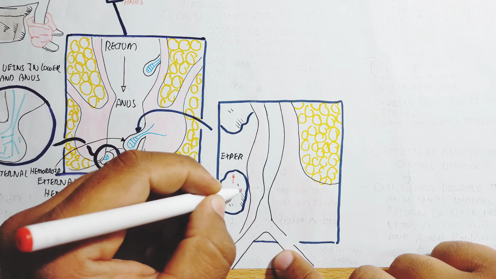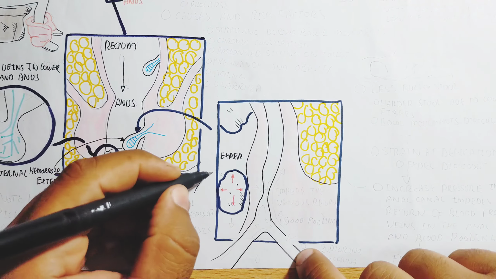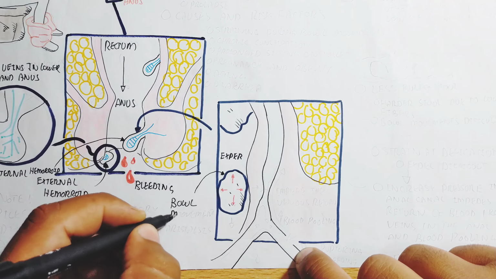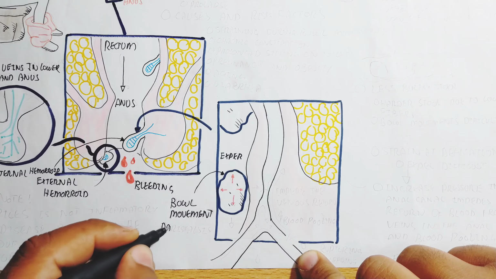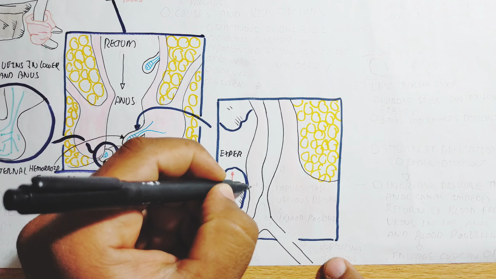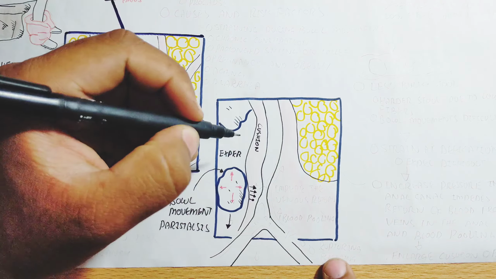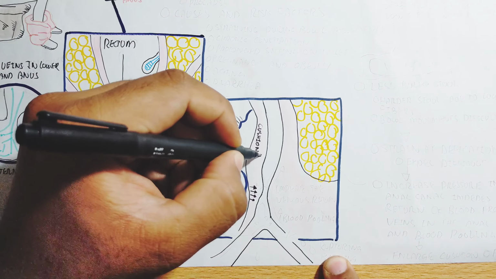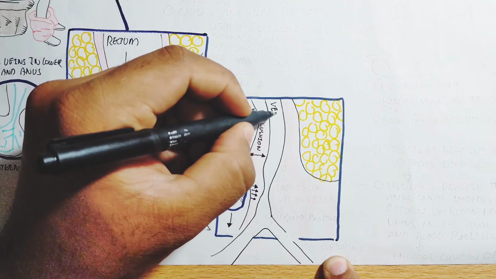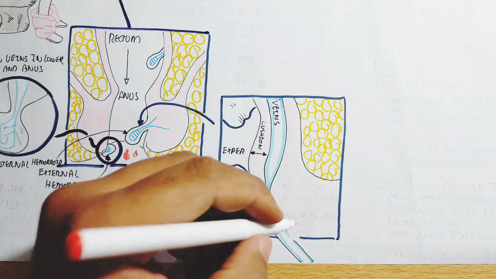So here is the poop. For example, this is digestive waste, which is very hard due to constipation, and it creates pressure on the cushion of the anus, a cushion-like structure surrounded by blood capillaries, the veins, as shown in the diagram.